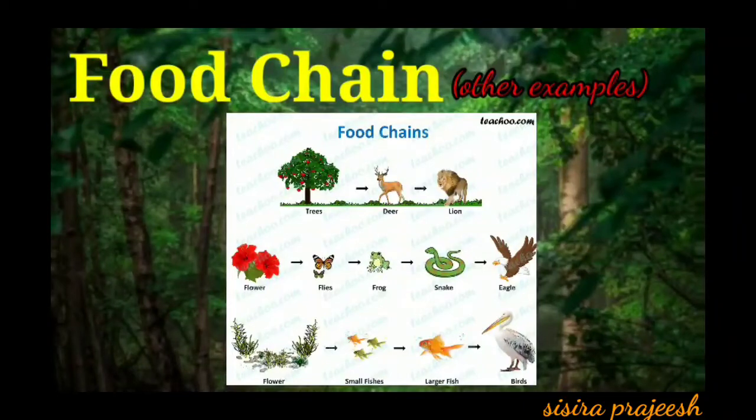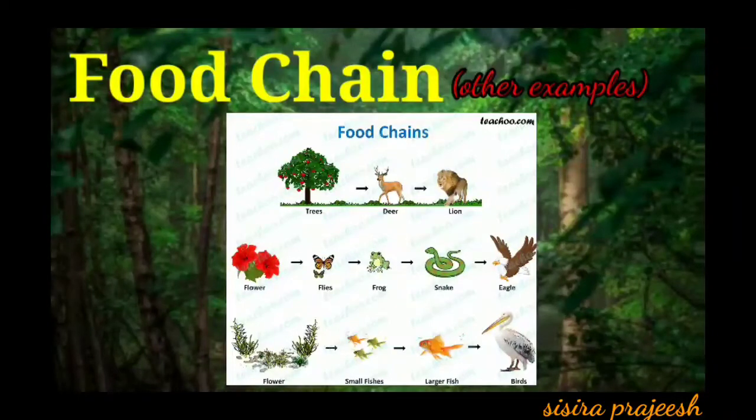Second picture, flower. So who will feed on the nectar from the flowers? Butterflies. So butterfly is the food for whom? Frog. Frog is eaten by snake. Snake is eaten by eagle. Again the eagle dies and its dead body gets mixed with the soil, and from that soil new plants are born.